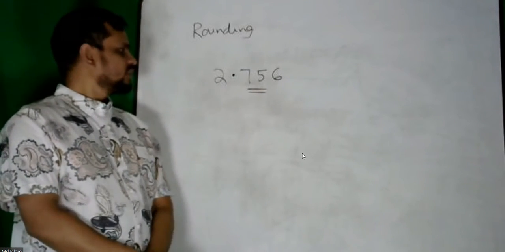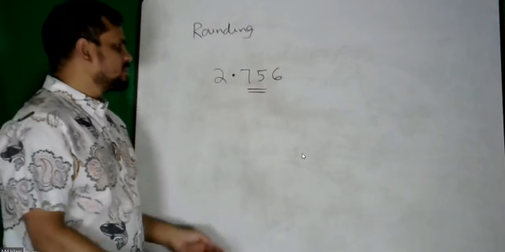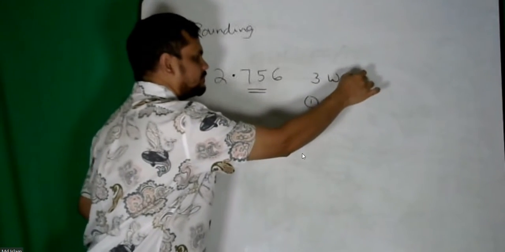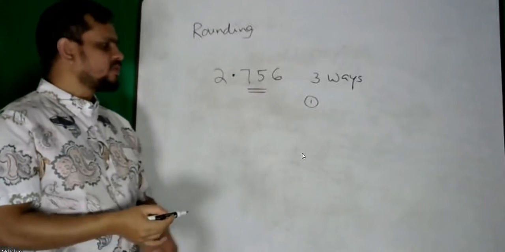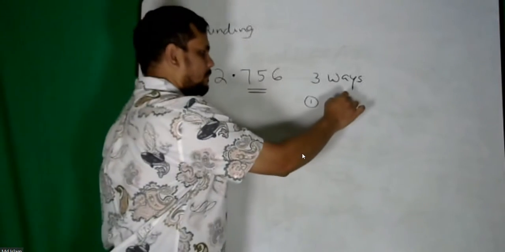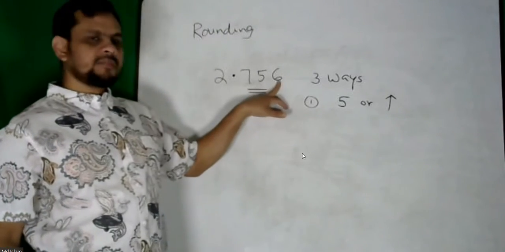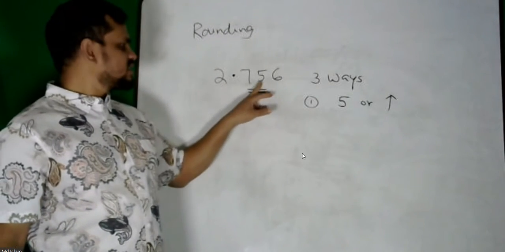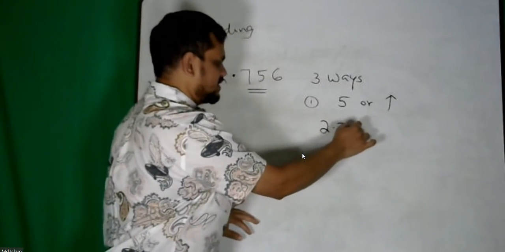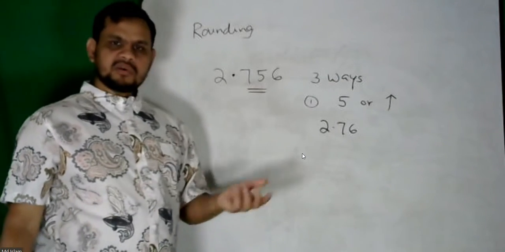What to do? Now there are many ways to round up. Actually, 3 ways we can do it. One is, if the last number is 5 or higher, just increase the previous number by 1. So 2.76 is the answer. That is one way to do it.